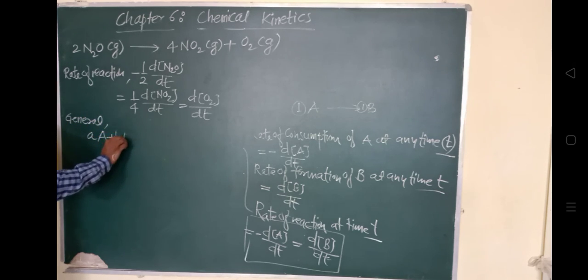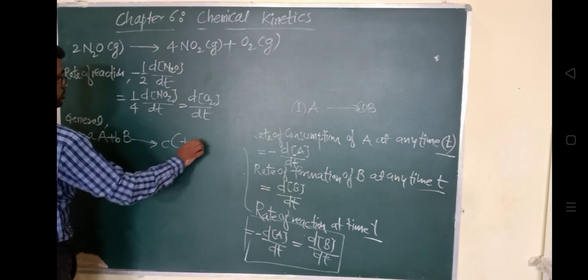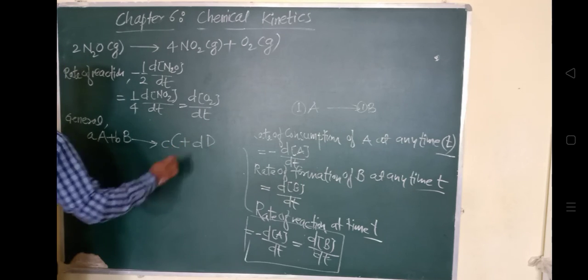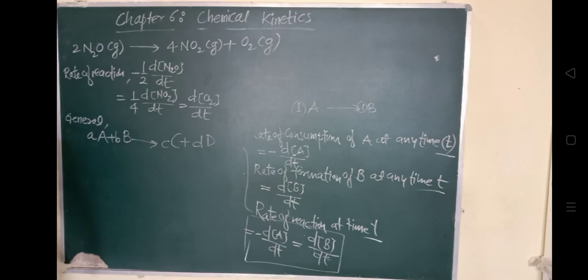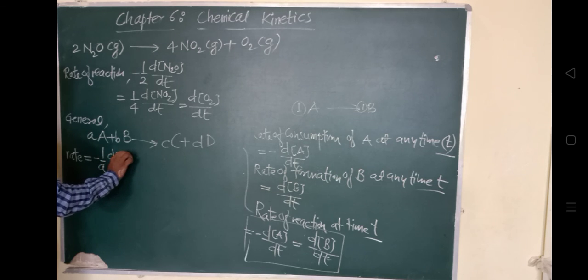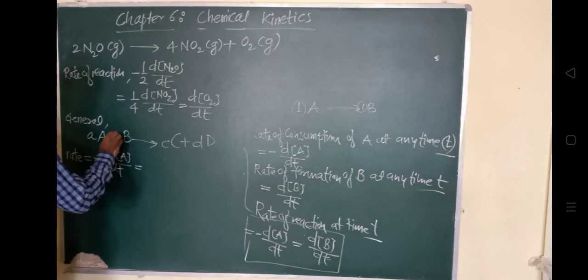So the rate of reaction is written as -1/a, the stoichiometric coefficient goes below, d[A]/dt, equals -1/b d[B]/dt.